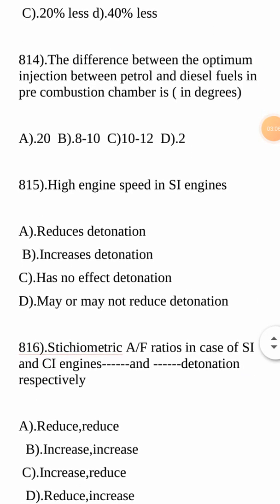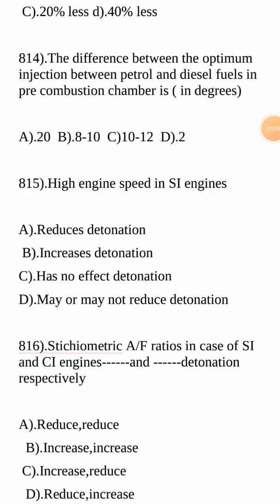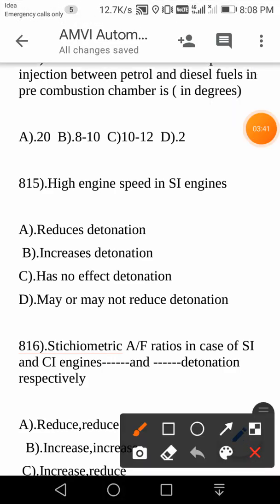Next question. The difference between the optimum injection angle for petrol and diesel fuels in pre-combustion chambers. Here the question is about the injection relative to the crank angle, that is, for how much crank angle the injection is to be done in the cylinders. The difference between petrol and diesel fuels in pre-combustion chambers is 2 degrees. So your answer is D.